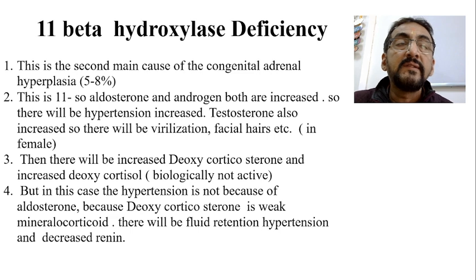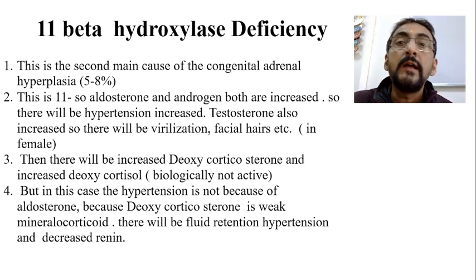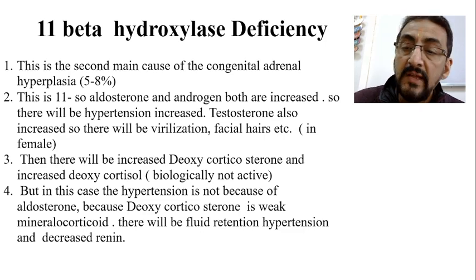In the next class, we will discuss one more enzyme deficiency which leads to ambiguous genitalia, that is 11 beta hydroxylase deficiency. That we will discuss in the next class.